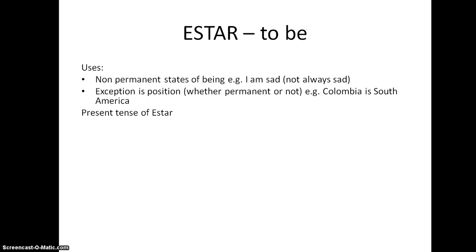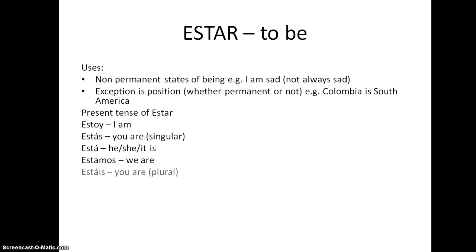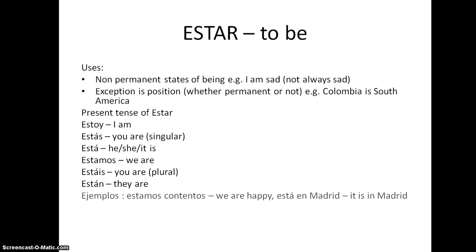And let's have a look at the present tense of estar. So estoy, I am. Estás, you are. Remember the accents on these ones. Está, he, she, it is. Estamos, we are. Estáis, you are plural. And están, they are. Okay, some examples. Estamos contentos, we're happy now. Está en Madrid, it's in Madrid. Again, position.